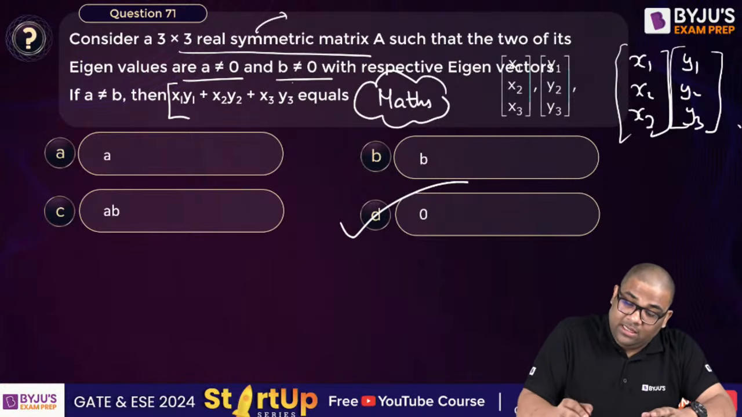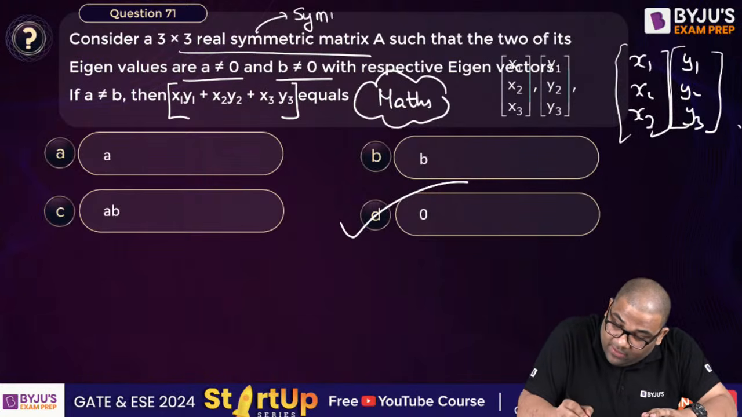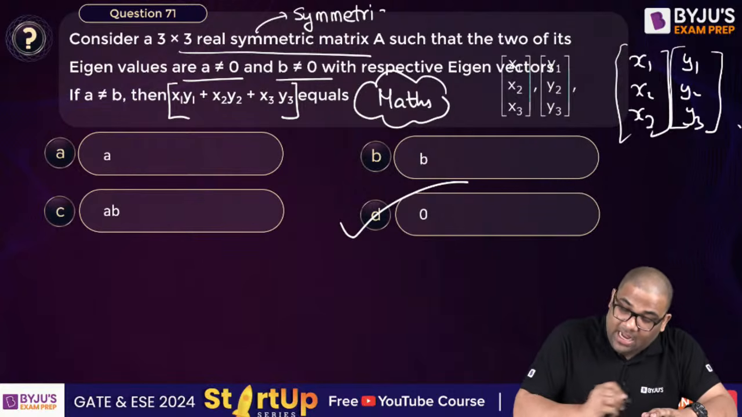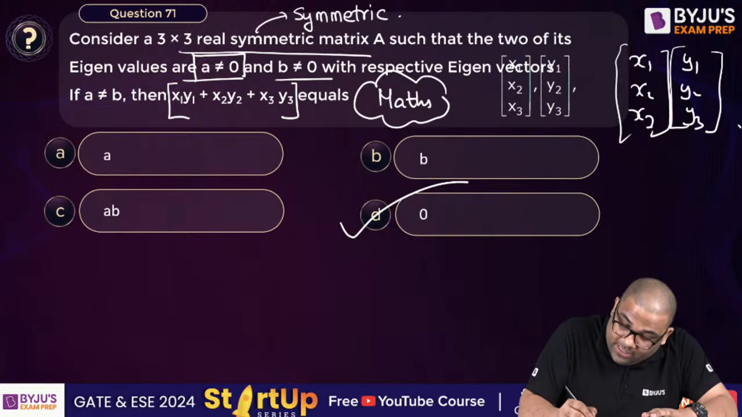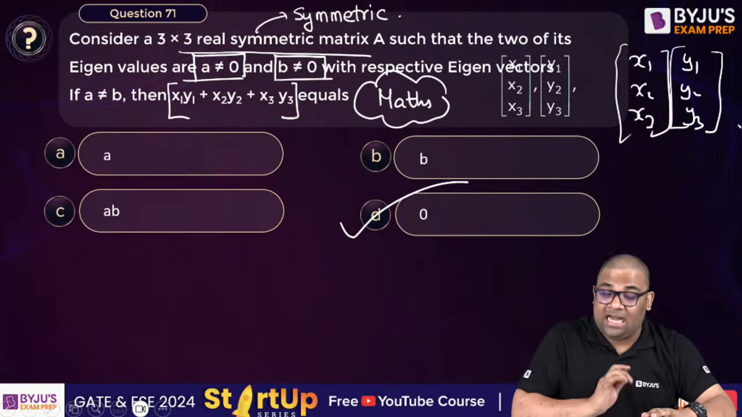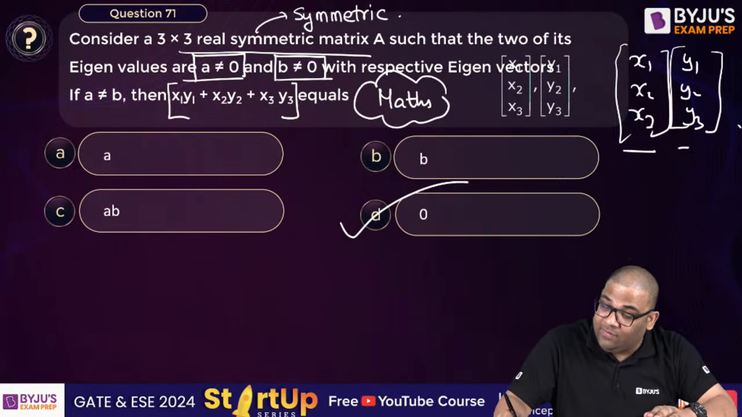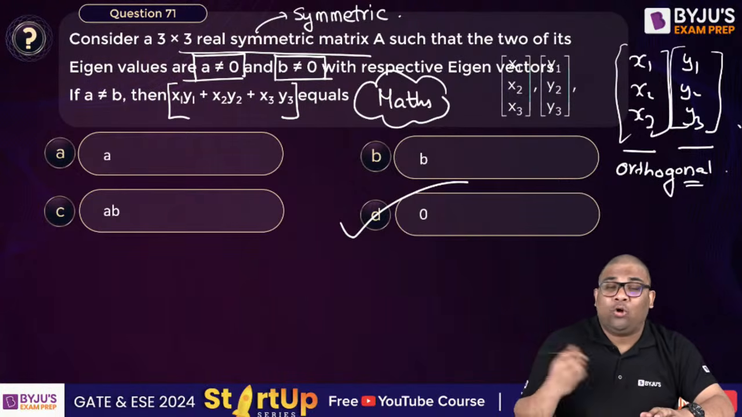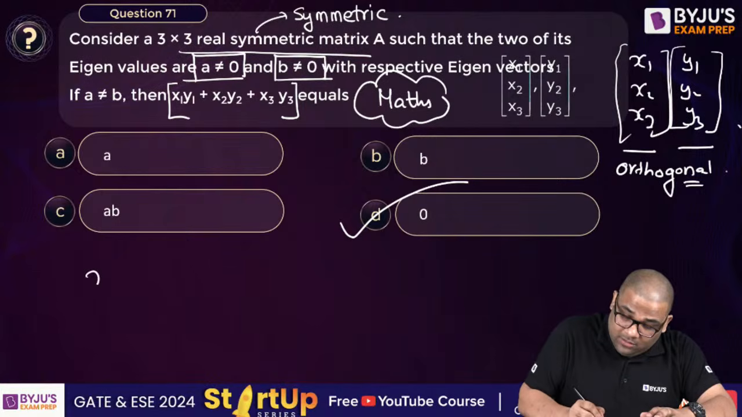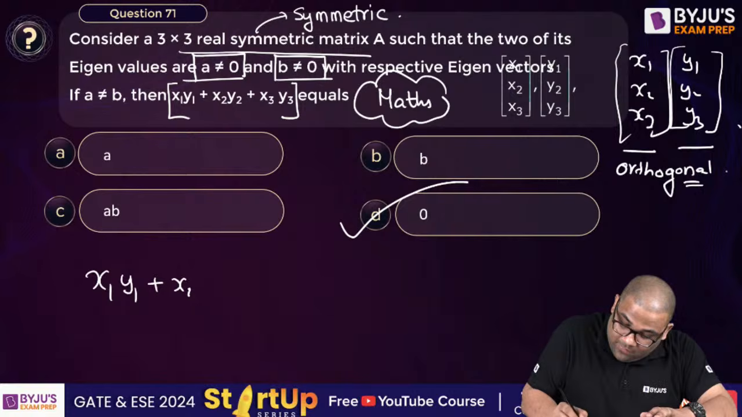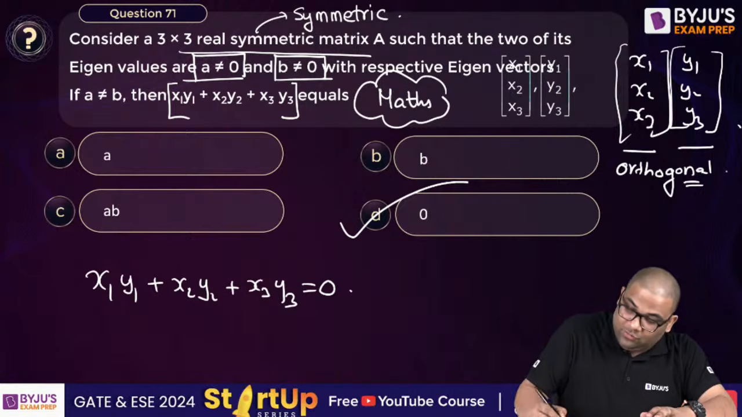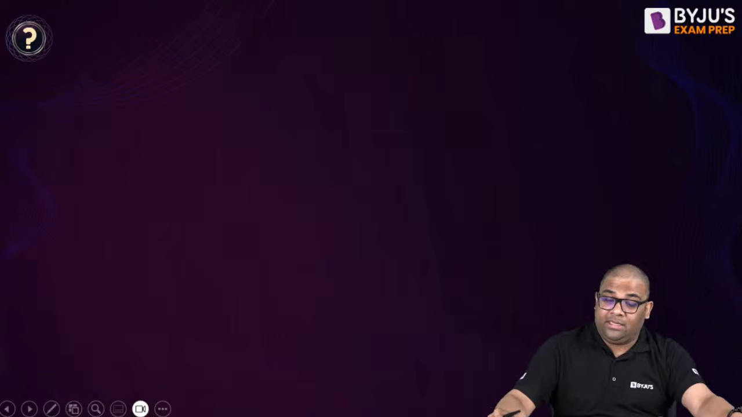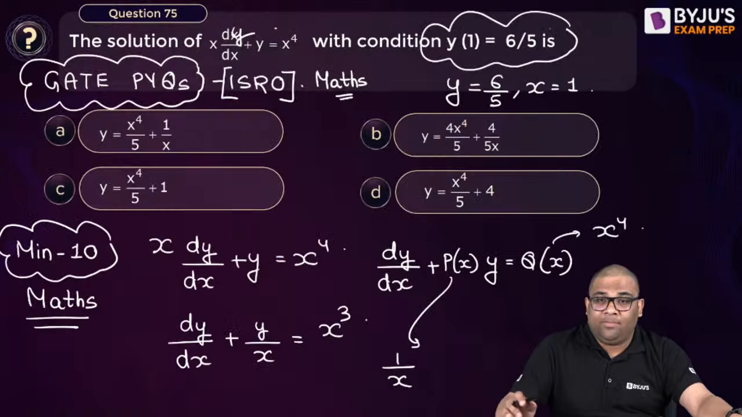See, whenever the matrix is symmetric and we get non-zero distinct eigenvalues, then these two eigenvectors are orthogonal. That is an identity. This is asked many times in GATE. Orthogonal means what? x1 y1 plus x2 y2 plus x3 y3 is equal to 0. So the answer is 0. You see, such kind of questions, other questions you can solve yourself.